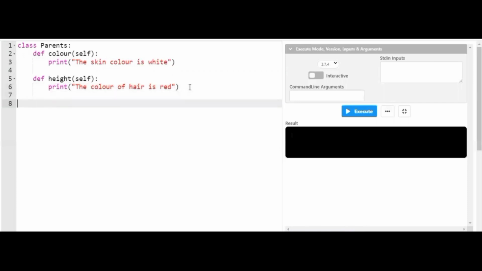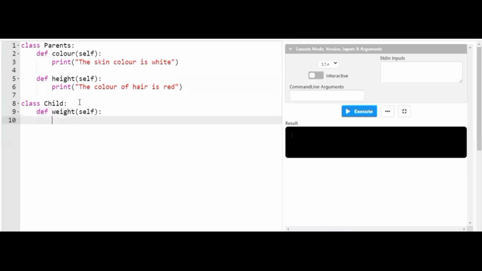Now I'll be declaring a child class. Class child. Inside the child class I'm declaring a method called define weight, with self. Then a print statement: weight of child is, I'm sorry, normal.